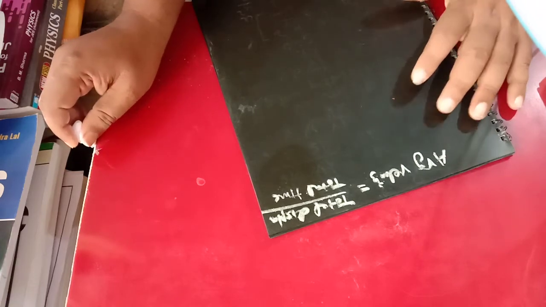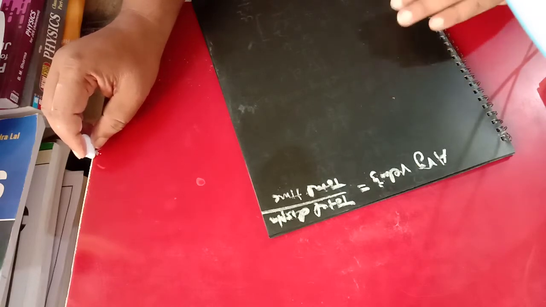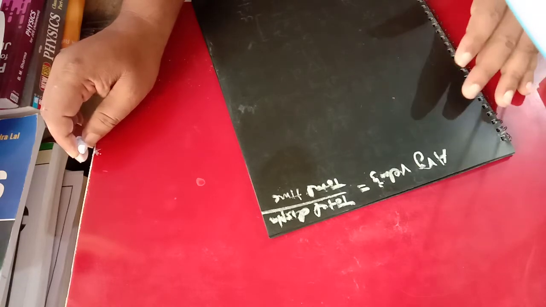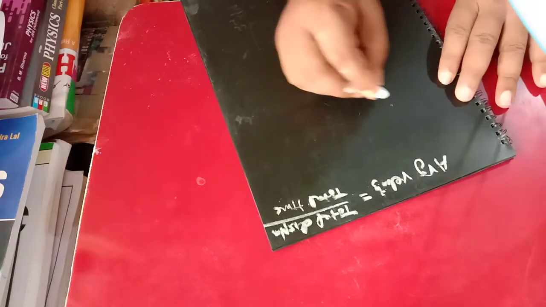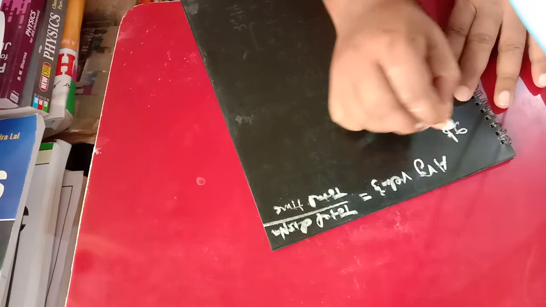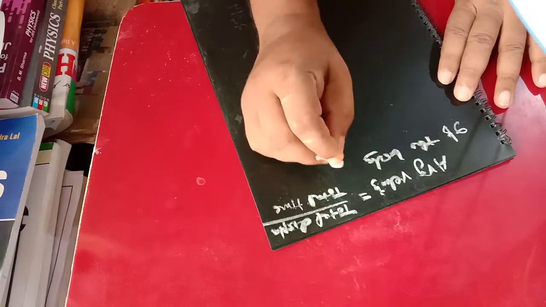Suppose the body travels x1 displacement in t1 time and x2 displacement in t2 time, then what will be the average velocity?